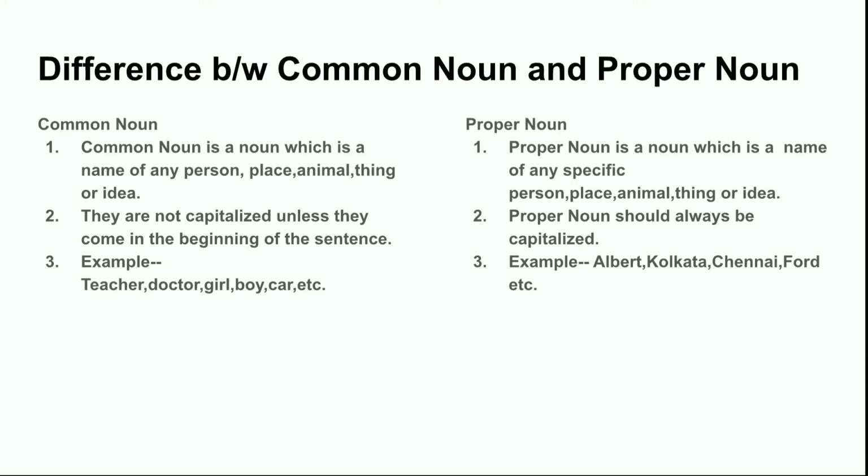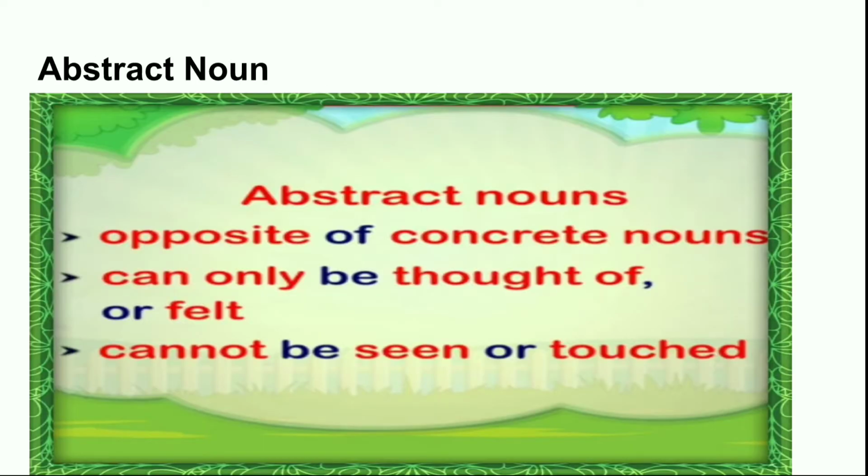But proper nouns should always be capitalized. So remember children, proper nouns, even if they come in the middle of the sentence, are capitalized. Examples of common nouns are doctor, girl, teacher, boy, car, etc. Examples of proper nouns are Albert, Kolkata, Chennai, Ford, etc.